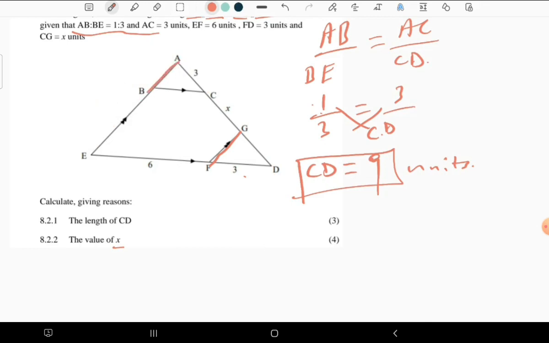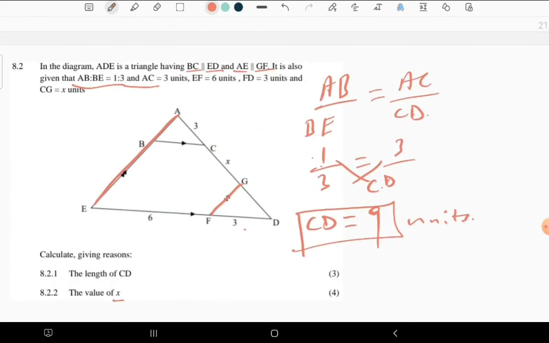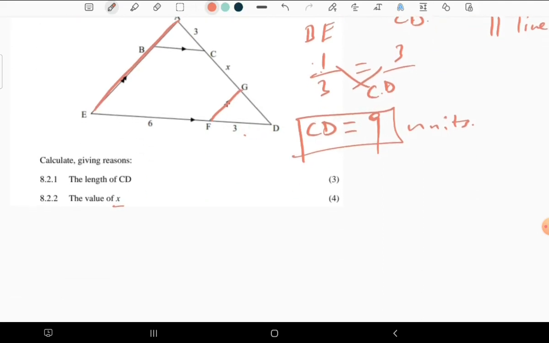On that note, if we're looking for x, which is GC, we can have this proportionality. And remember, ladies and gentlemen, this is the proportionality theorem, because they are parallel lines. Let us not forget to write the reason in each and every statement.